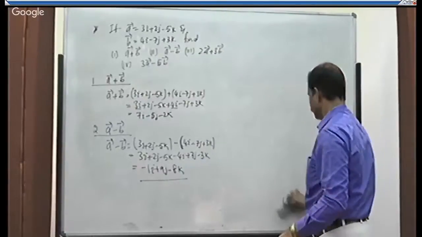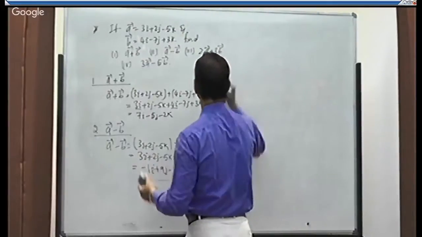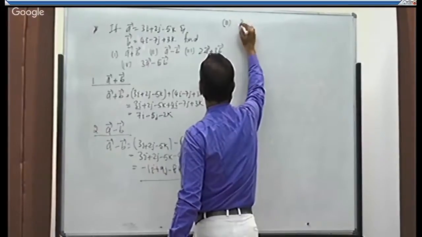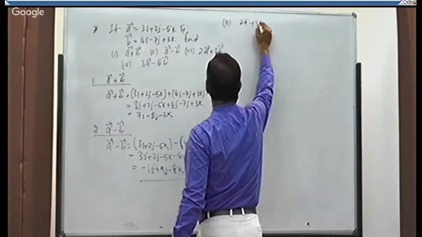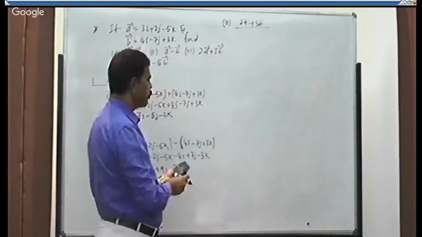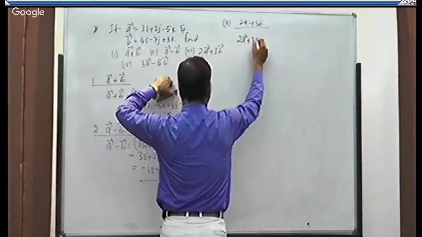The third expression is what? It is 2a plus 3b. You write according to the given expression. That is 2a plus 3b.